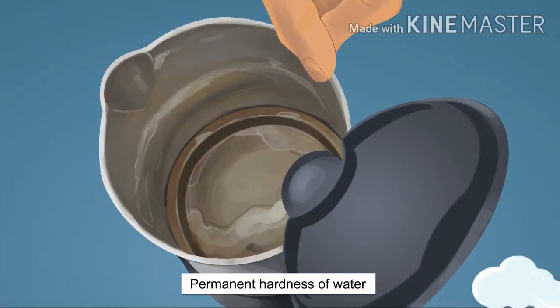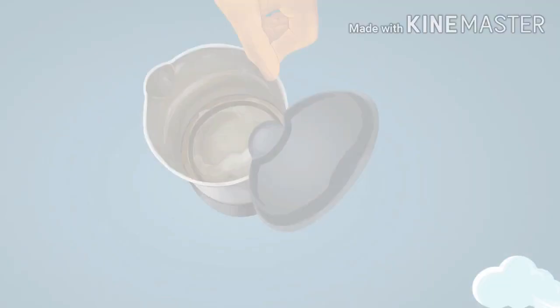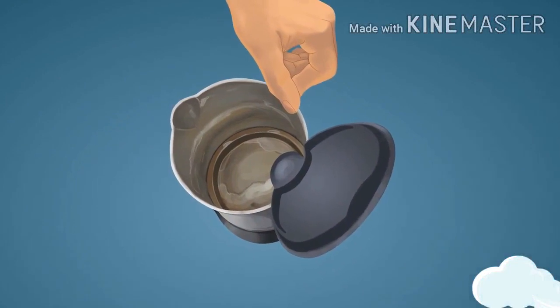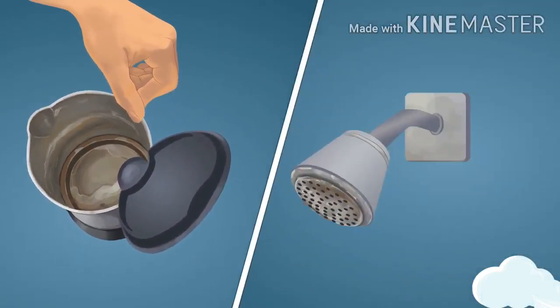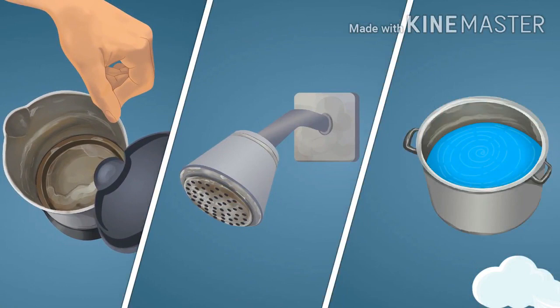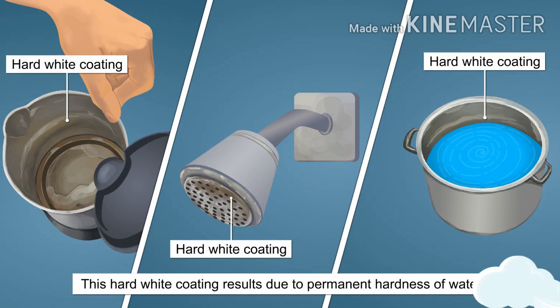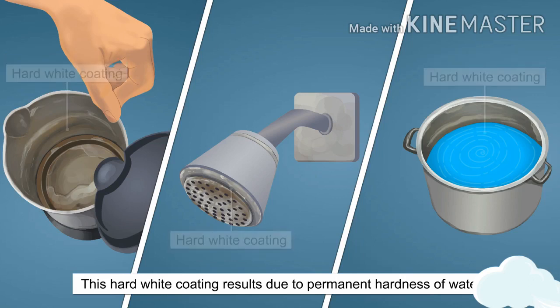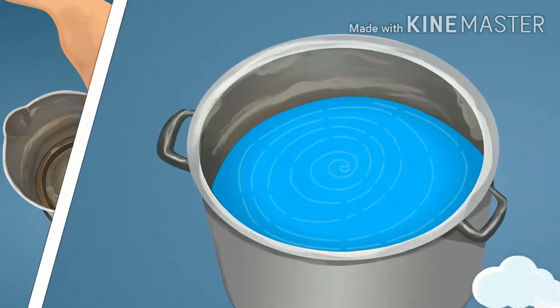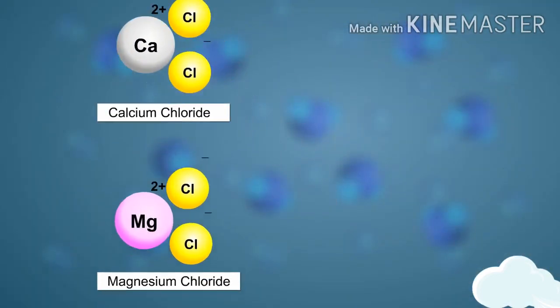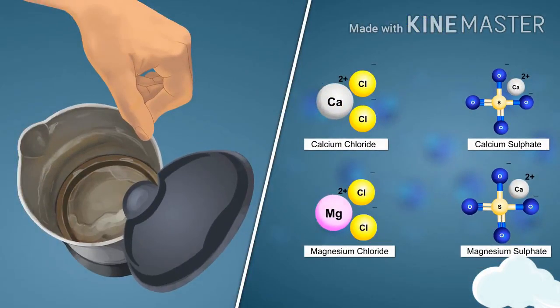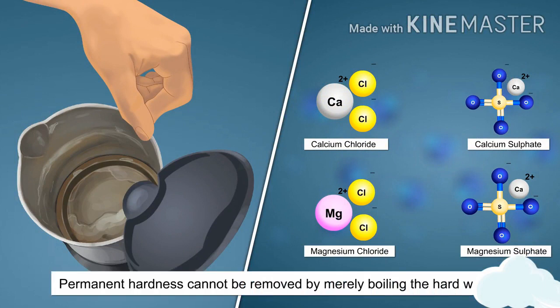Let us now learn about the permanent hardness of water. You may have noticed a hard white coating inside electric kettles, on showers, and even inside utensils in which water is boiled. This hard white coating results due to permanent hardness of water. The permanent hardness of water is caused due to the presence of chloride or sulfate salts of calcium and magnesium. The white coating seen on different surfaces is nothing but a deposit of these salts. Permanent hardness cannot be removed by merely boiling the hard water.